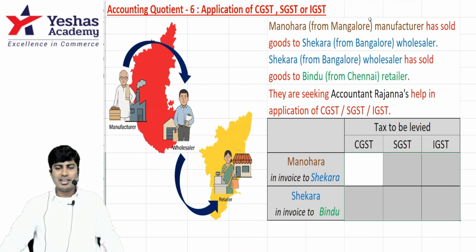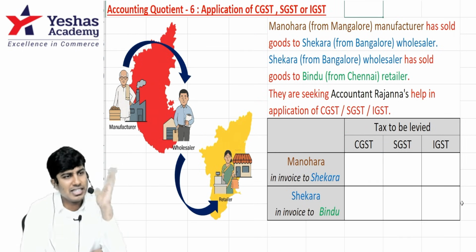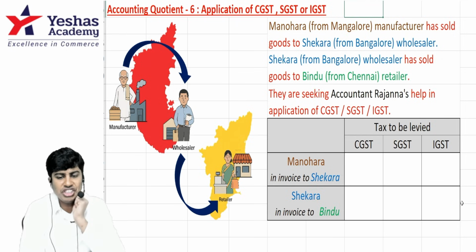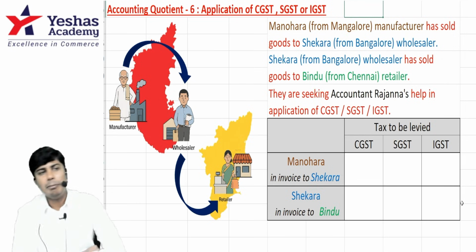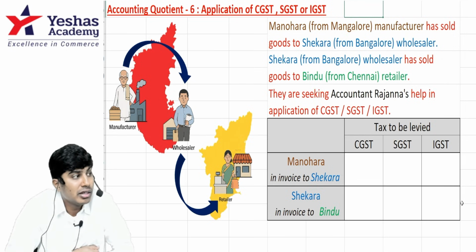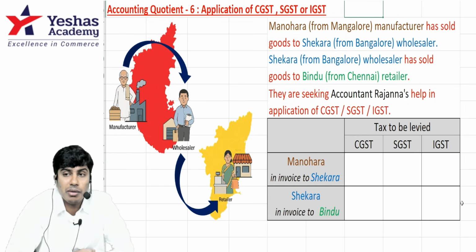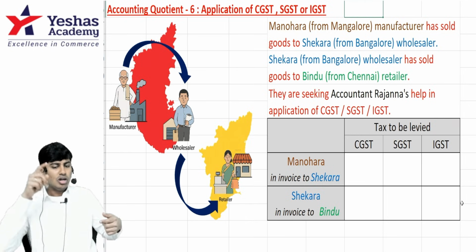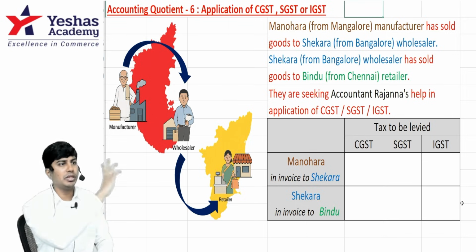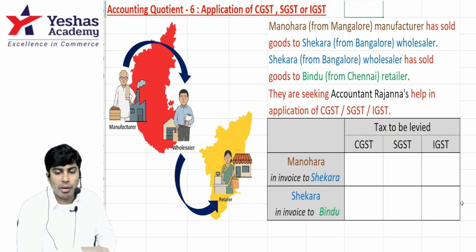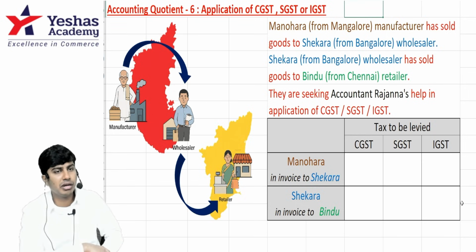Okay. Now, manufacturer Manohara is in Mangalore and Shekhar is from Bangalore. Bindu is in Chennai. Three different parts of the country. Manufacturer Manohara is where? In Mangalore. Where is wholesaler Shekhar? Bangalore. And where is retailer Bindu? Chennai. So, Shekhar purchases the goods from Manohara and Shekhar sells the goods to Bindu.